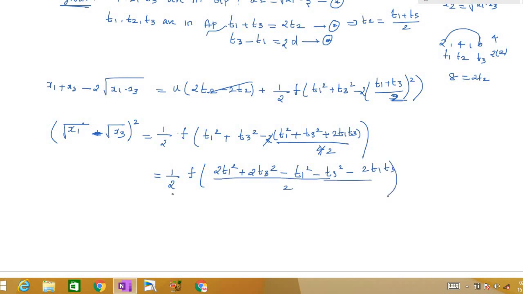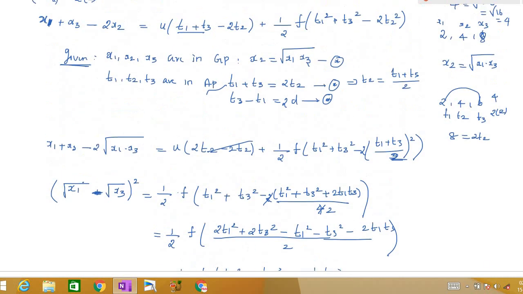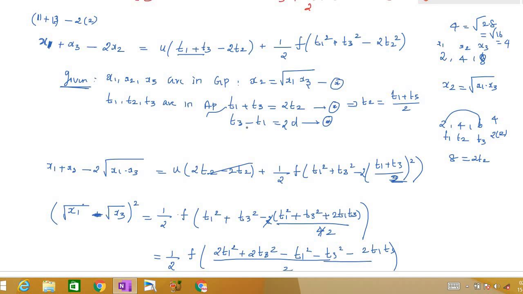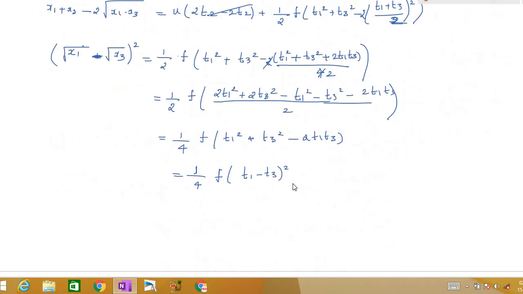So this will be 1 by 4 f of, so 2 t1 square minus t1 square is t1 square. 2 t3 square minus t3 square is t3 square. So we will have minus 2 t1 t3. So this will be 1 by 4 f into, I can write this as t1 minus t3 whole square. So t1 minus t3 is nothing but 2d, right? If I take minus outside also no problem because of the square here. I can write this as 1 by 4 f into 2d whole square.